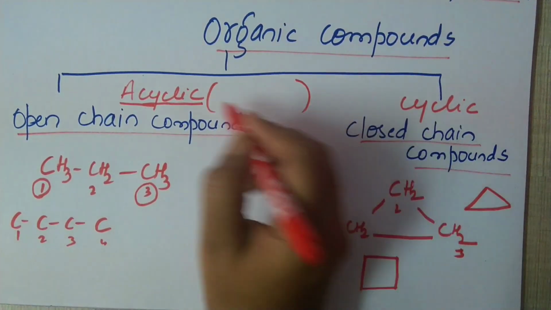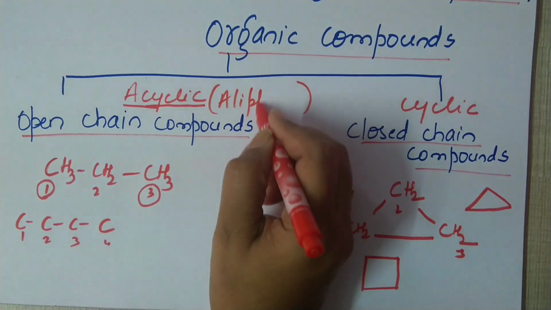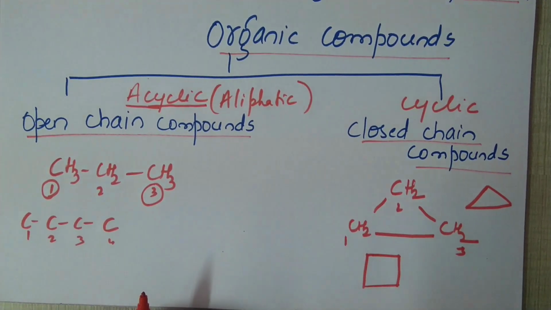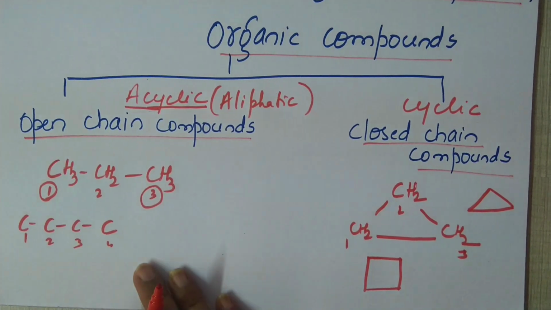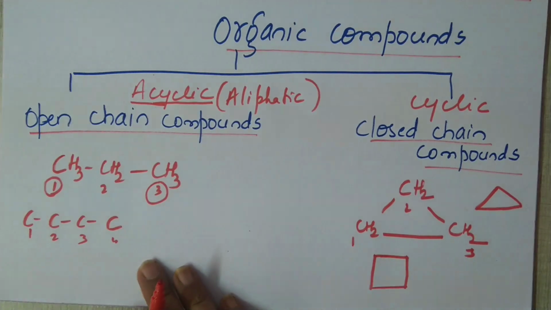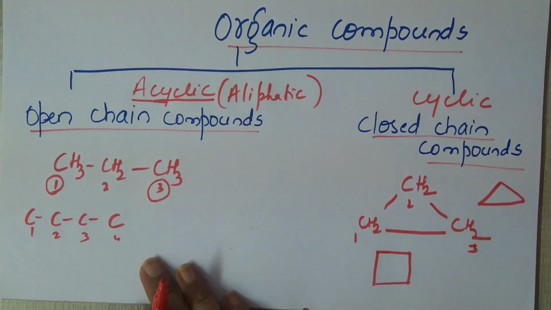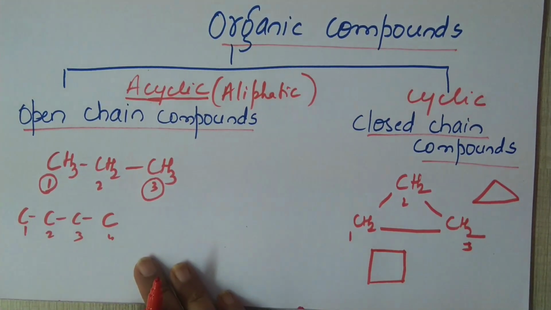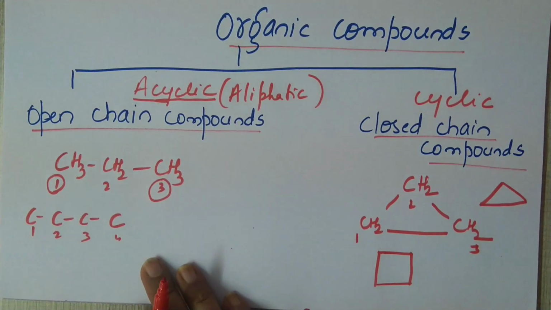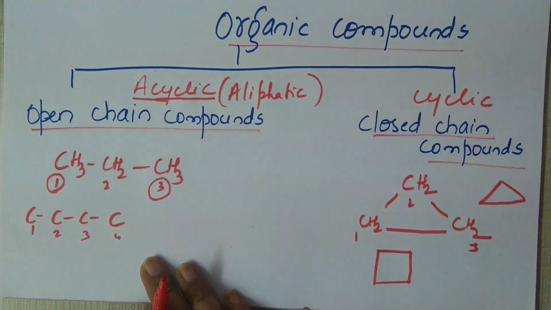Acyclic compounds are also called aliphatic compounds because they are extracted from fats and oils, and they are open. Closed chain compounds are also called cyclic compounds because the ends of the chain are joined together.